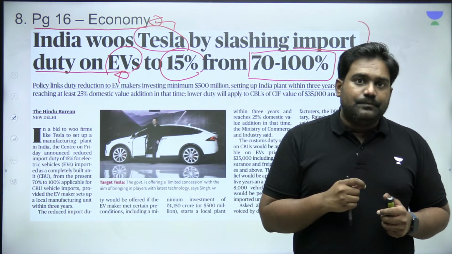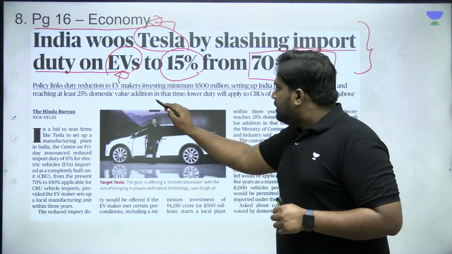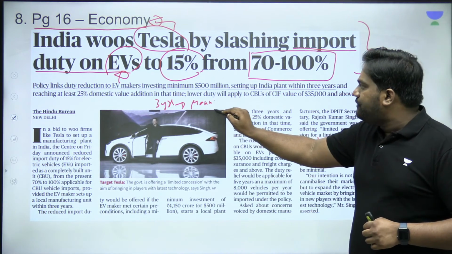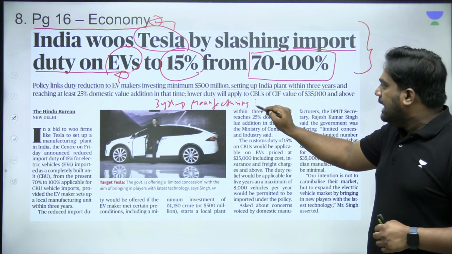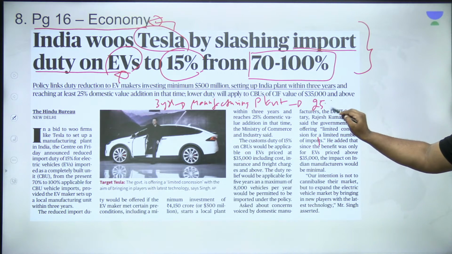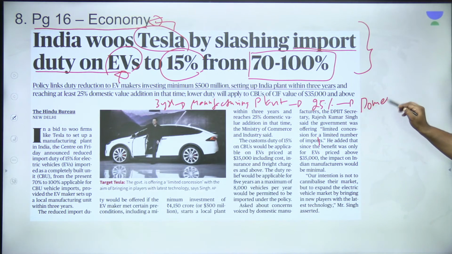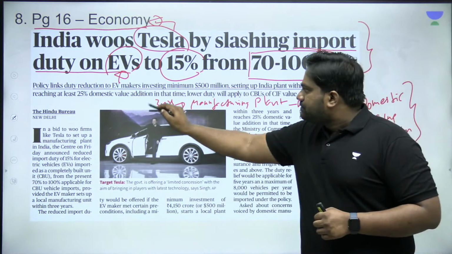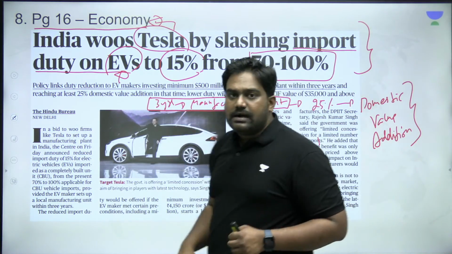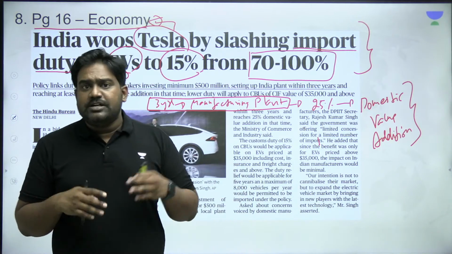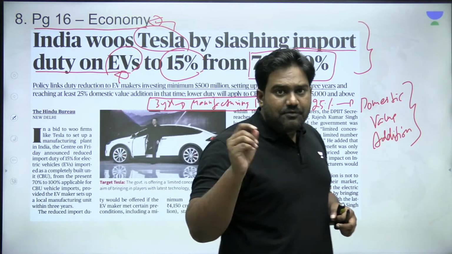But there is one condition. The condition is that within 3 years, Tesla has to open a manufacturing plant in India and produce cars in India with at least 25% domestic value addition. This is the condition placed by India. So as of now, Tesla can start importing the cars directly into India. Even assembled cars from other markets can be directly brought into India and sold in India. Import duties will just be 15%.